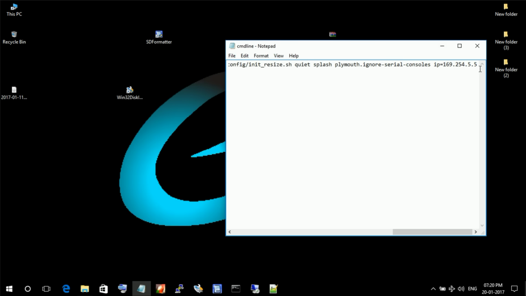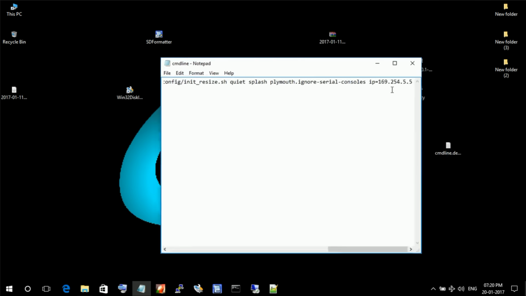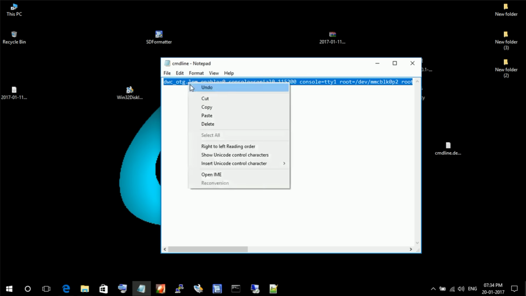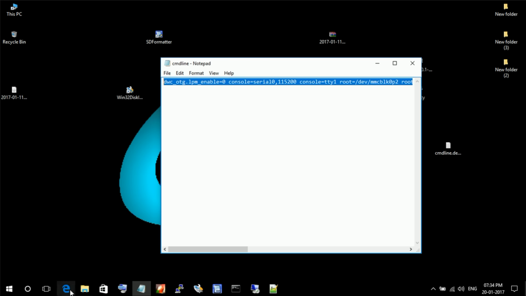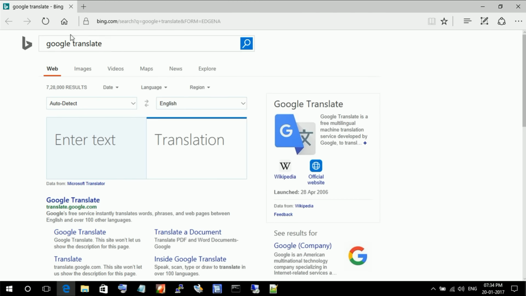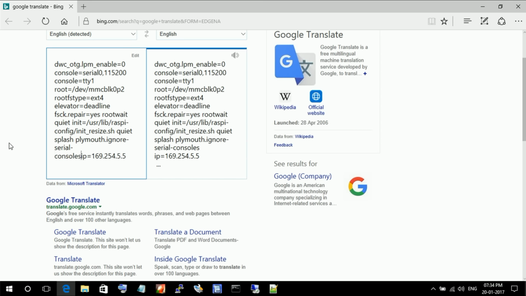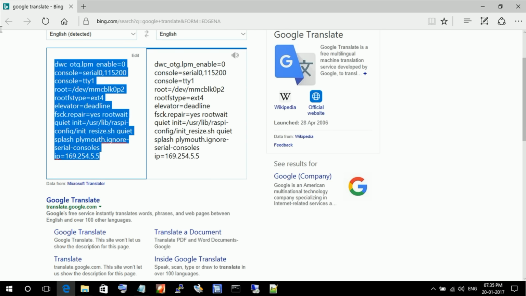But Notepad has a small bug. Sometimes it will add an extra space. Next we have to make sure there is no extra space in our file. For that, copy the entire line and paste it in Google Translate. Then copy this and paste it in Notepad. Then save and exit.